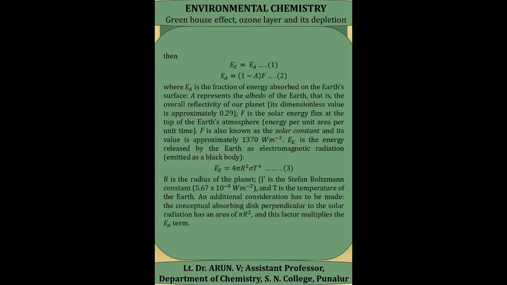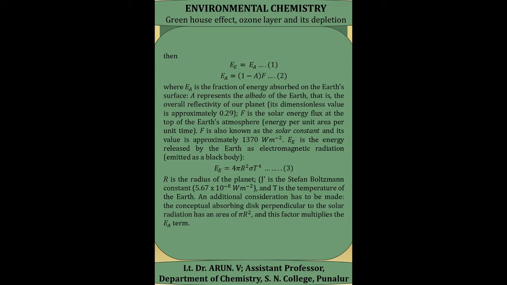Suppose F is the solar energy flux at the top of the earth's atmosphere, that is the energy per unit area per unit time that falls on the surface of the earth. Here F is also known as the solar constant, and its value is approximately 1370 watts per meter square.